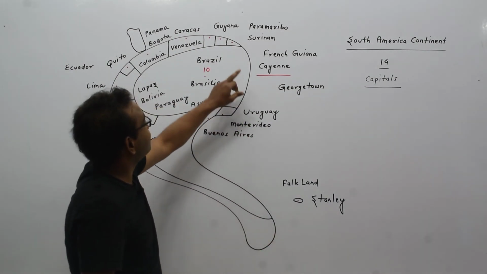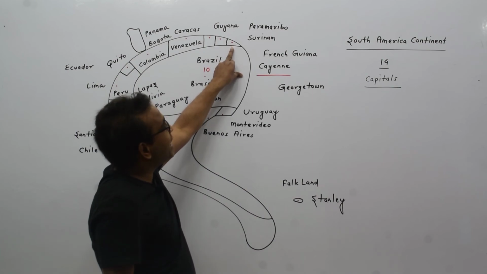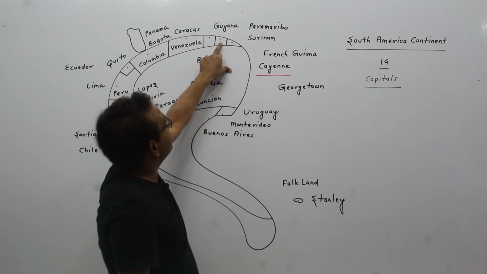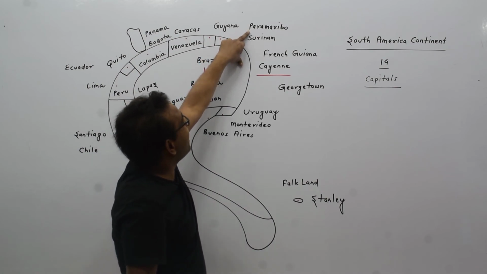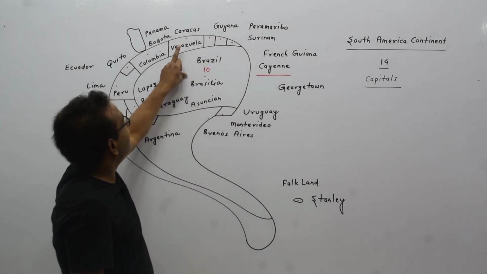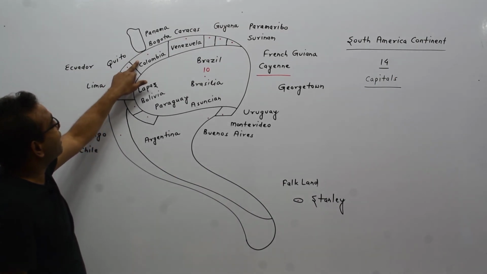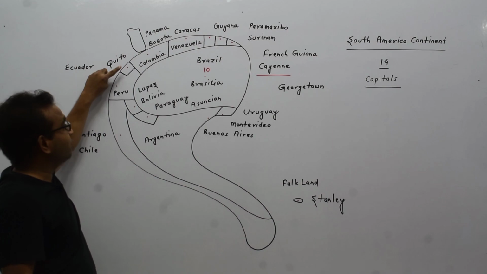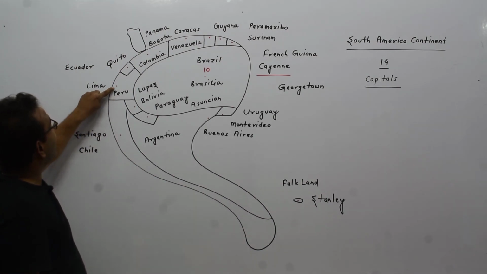Look at here. This one is French Guiana, capital is Cayenne. This is Suriname, capital is Paramaribo. This is Guyana, capital is Georgetown. This is Venezuela, capital is Caracas. This is Colombia, capital is Bogota. This is Ecuador, capital is Quito. This is Peru, capital is Lima.